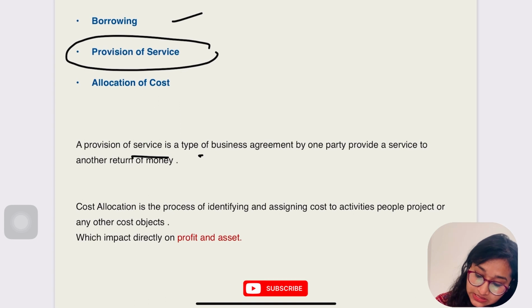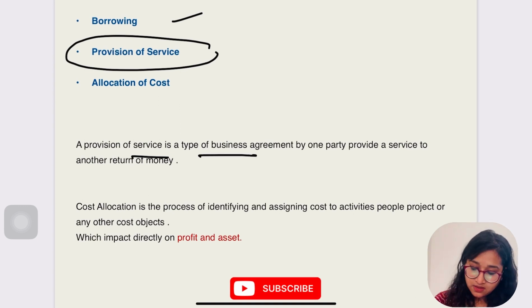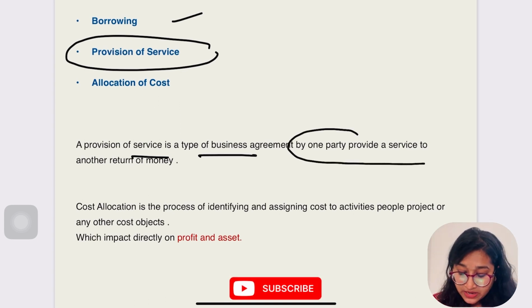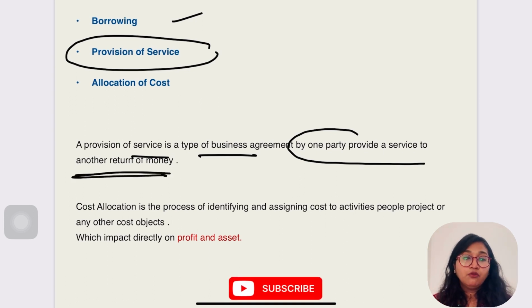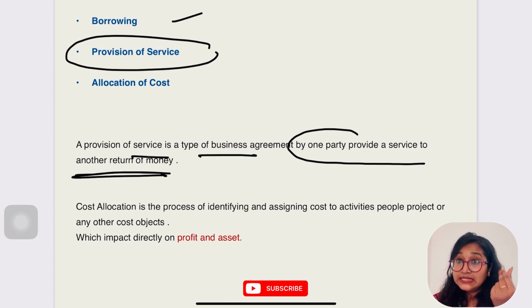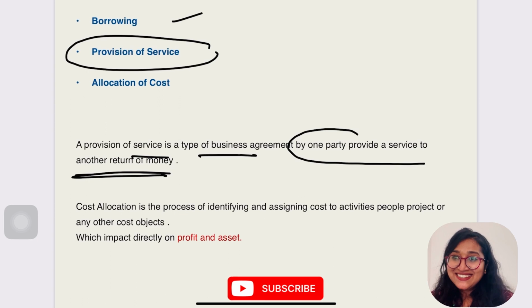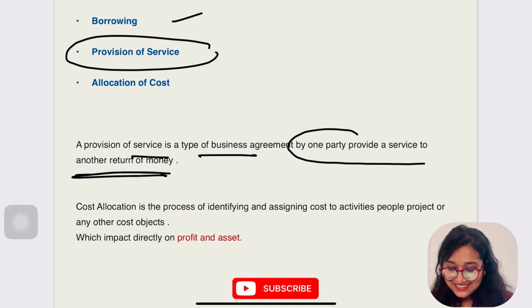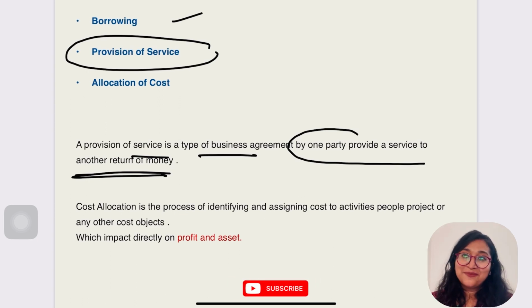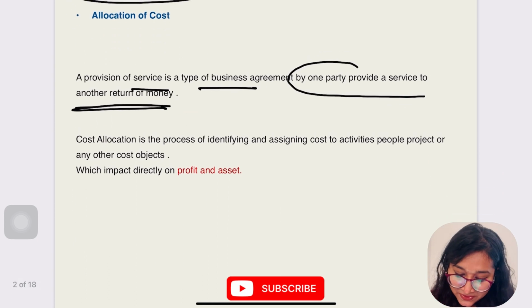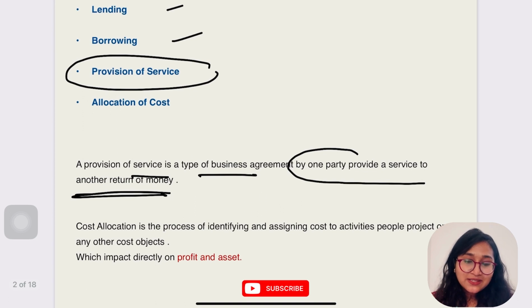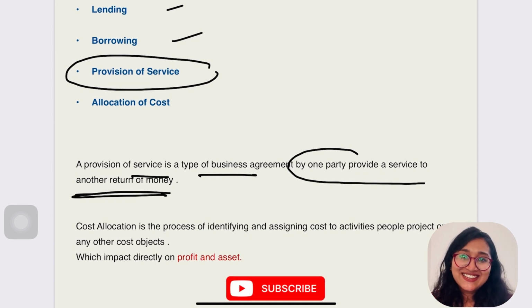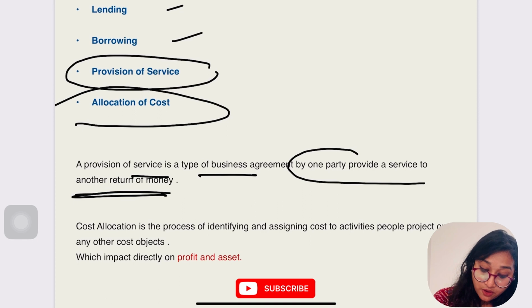A provision of service is a type of business agreement by which one party provides a service to another in return of money, which means one party is providing service in return of consideration. Remember GST, consideration could be in any form, right? Okay, so is this point clear, guys? So provision of service is also one of the transactions. And what about allocation of cost?